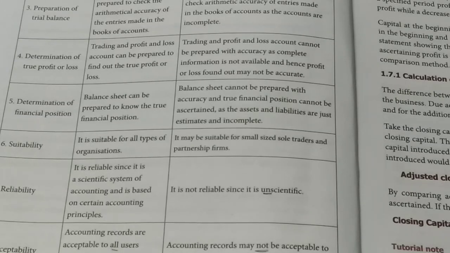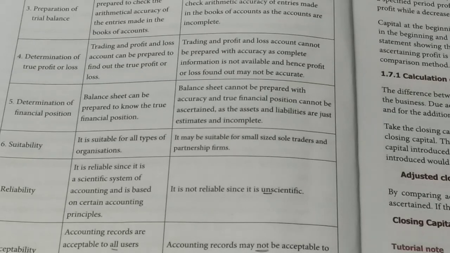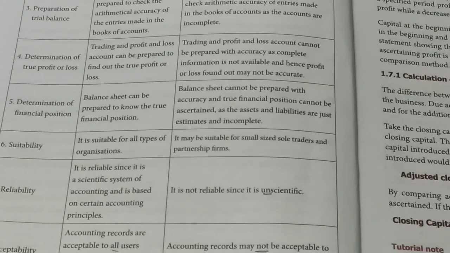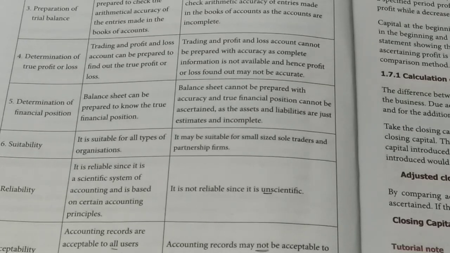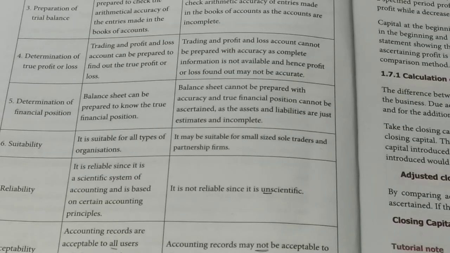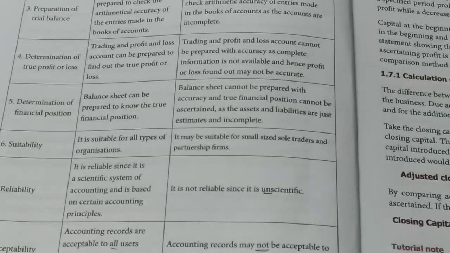Then in case of acceptability, in case of double entry system, this is acceptable by tax authorities and financial institutions. In case of legal matters, they are also accepted, all the records. But in case of incomplete records, these accounting records are not at all acceptable by all users. For example, government, legal authorities, they never accept this. Okay, so these are the 8 differences between double entry system and incomplete system.